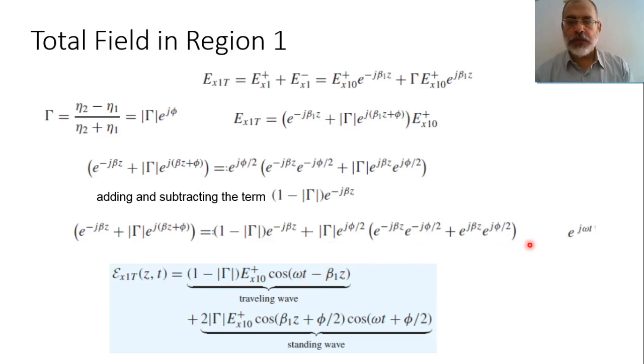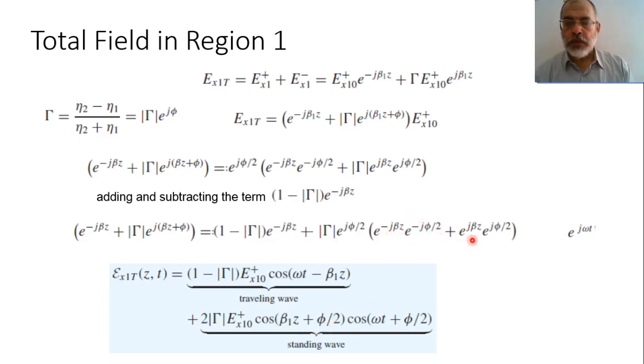The real part of the second term, the term inside the bracket, can be represented as 2 multiplied by cosine beta 1 z plus phi over 2.